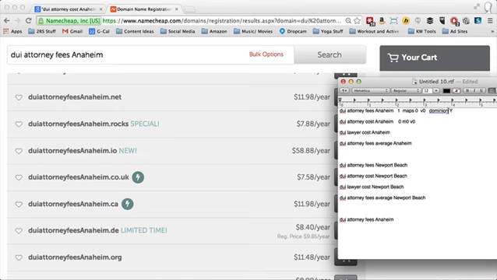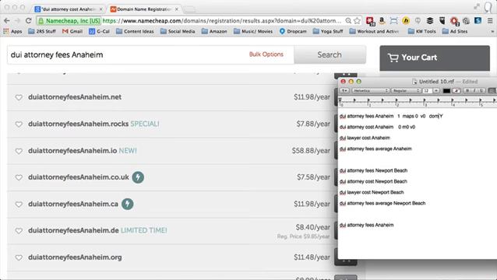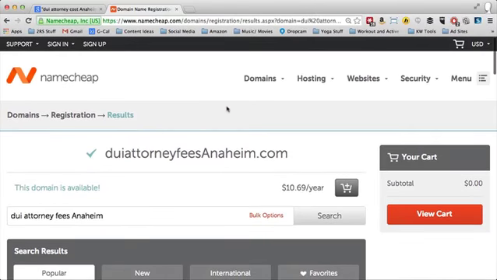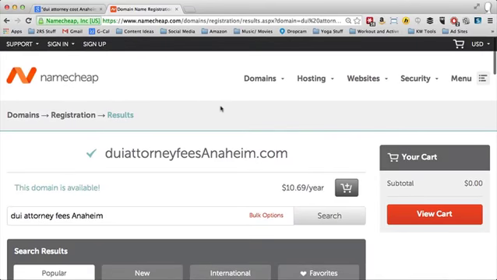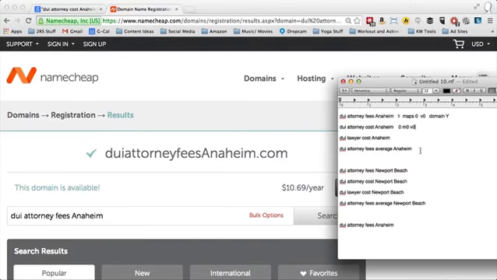I don't know what I just wrote there on accident. Domain. Yes, right? And then I do that for each one of these if I'm deciding on which ones. And then again, if I want to actually target some social, if I want to do like Facebook or Twitter or anything like that, I'm going to have to go in there and start searching for those as well. So you can see this is a very lengthy process.